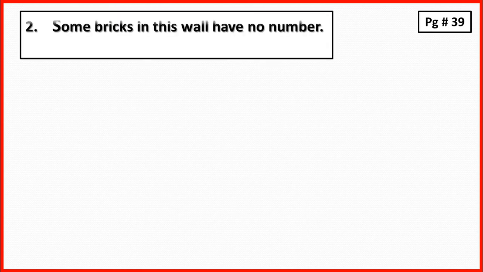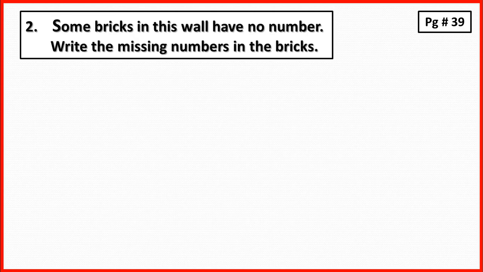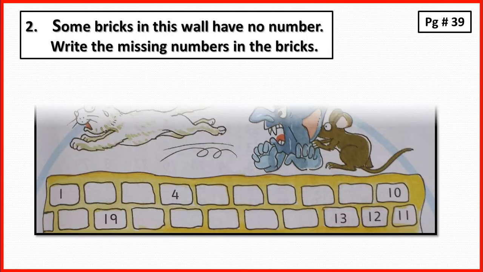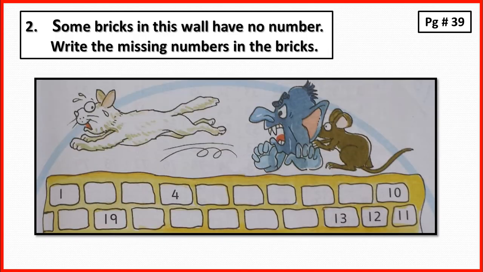Now I am going to deal with page number 39, question number 2, in which some bricks in this wall have no numbers. Write the missing numbers in the bricks. Now students, you tell me what number comes after 1? Yes, 2. And after 2? Yes, 3.